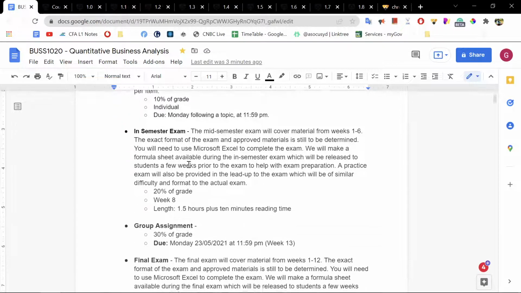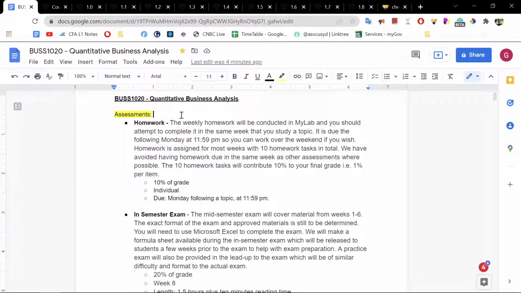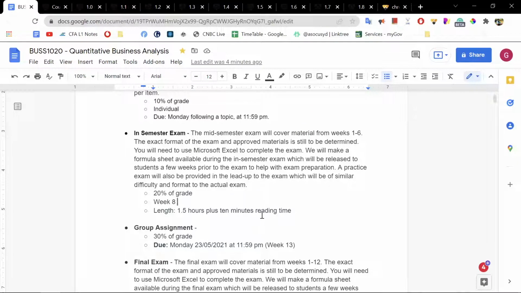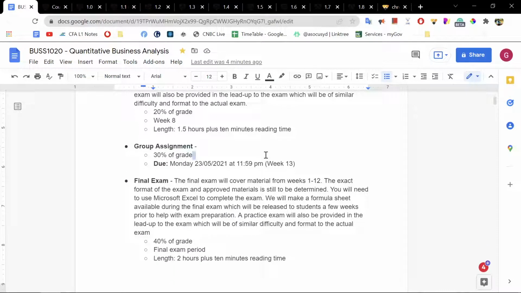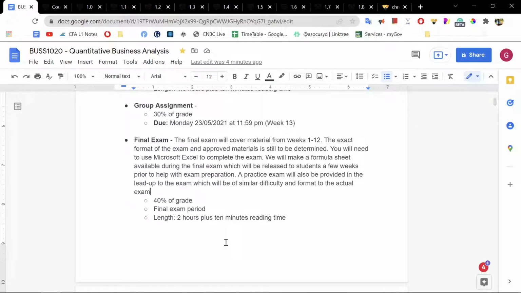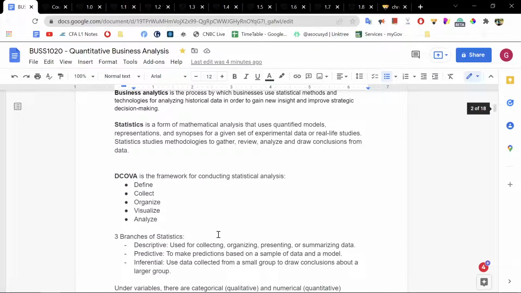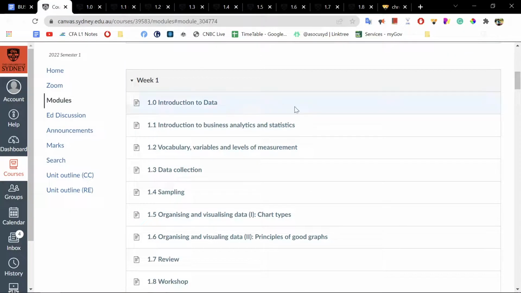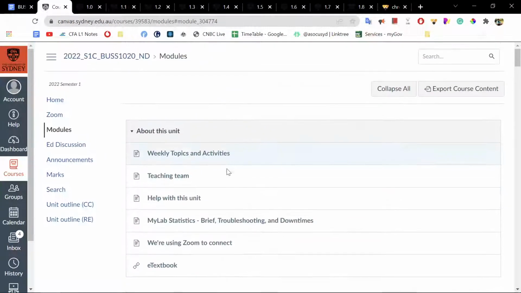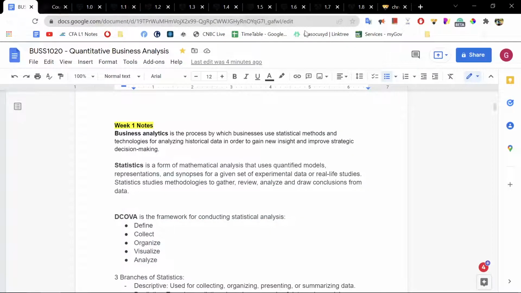The assessments are broken down into these groups. Homework: each week we will have homework contributing to 10% of the grade. The in-semester exam, which is the mid-semester or midterm exam, contributes 20% of the grade. Group assessments will contribute 30% of the grade, and the final exam will contribute 40% of the grade. And if you fail the final exam, you fail this entire course. So that is a brief introduction to BUSS1020.